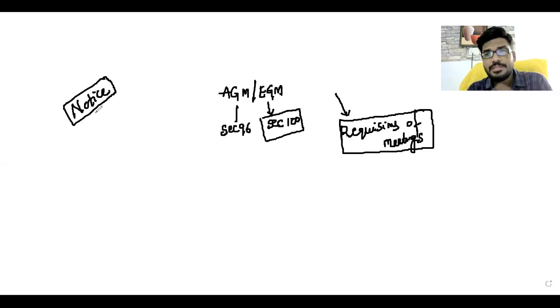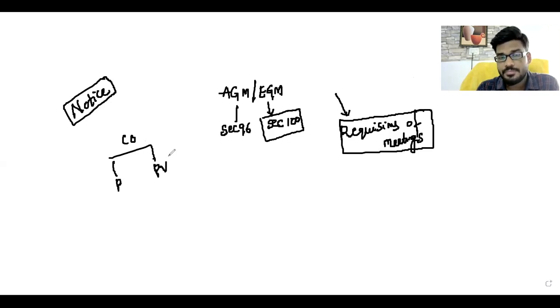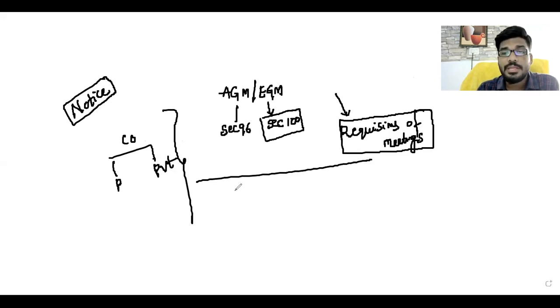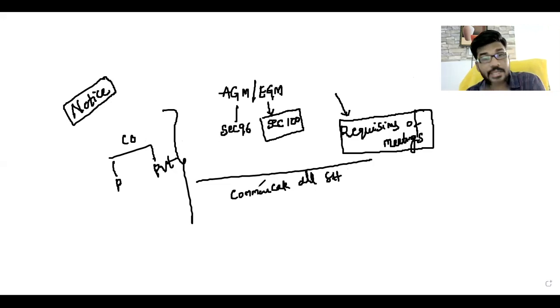What is meant by notice, sir? Suppose any company, either a public company or a private company, wants to conduct a meeting. The information is communicated to all shareholders in the form of a notice.